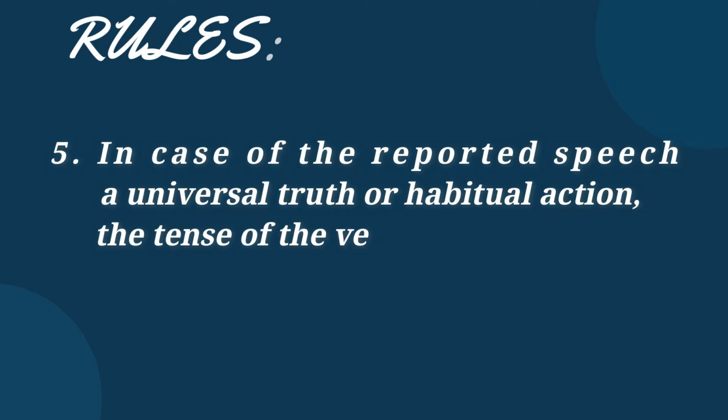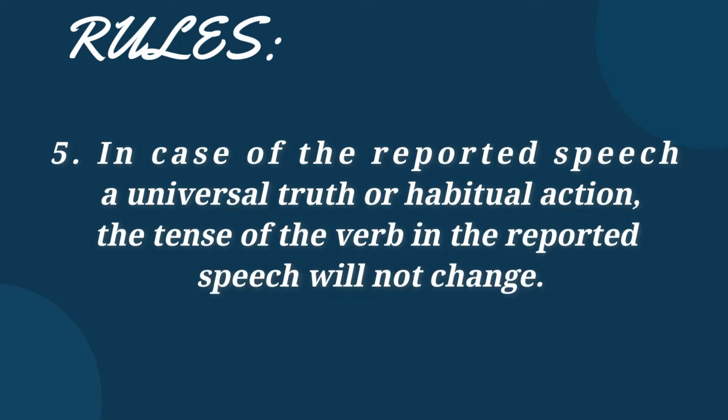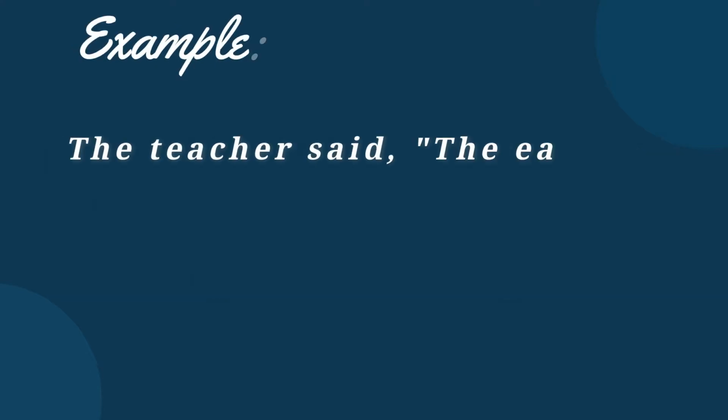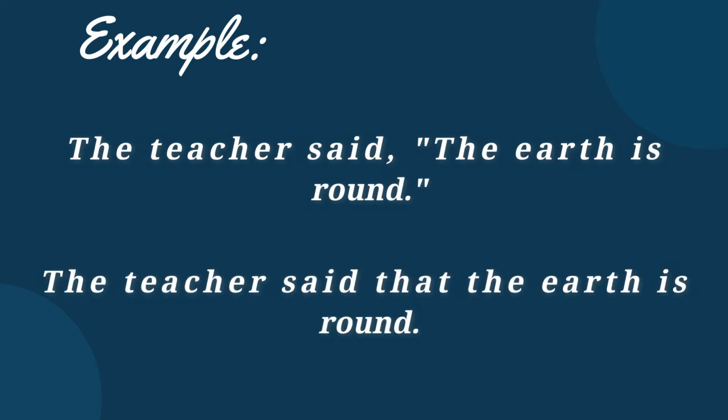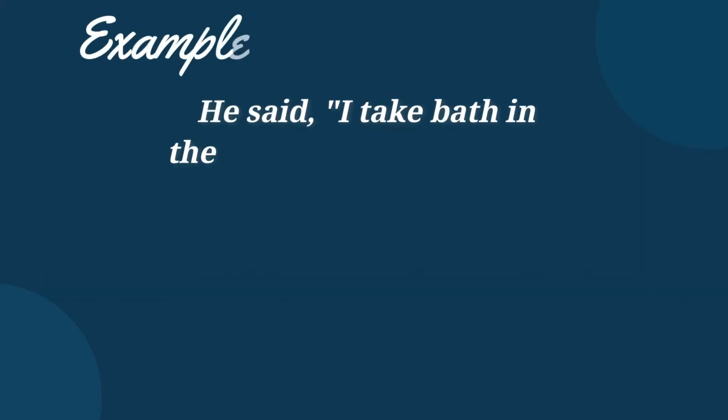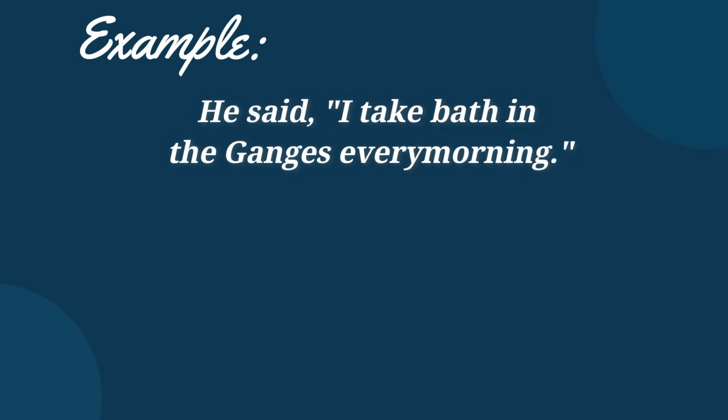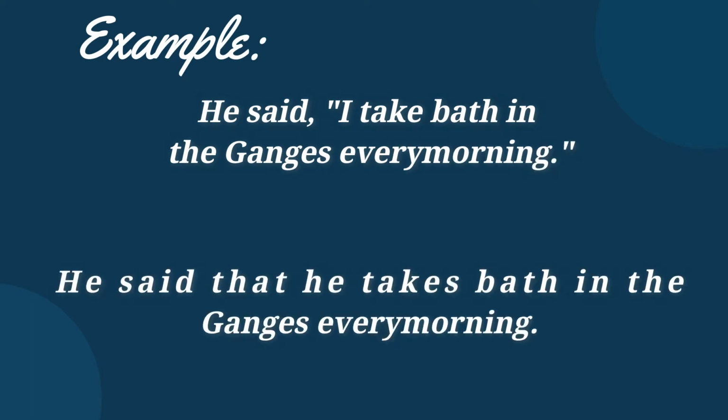Now rule number 5. In case of the reported speech being a universal truth or habitual action, the tense of the verb in the reported speech will not change. In this example, the teacher said, "The earth is round." It can be changed to the teacher said that the earth is round. And in this example, he said, "I take bath in the Ganges every morning." It can be changed to he said that he takes bath in the Ganges every morning. Here, every morning indicates a present activity done on a regular basis. Therefore, the tense of the reported speech remains the same.